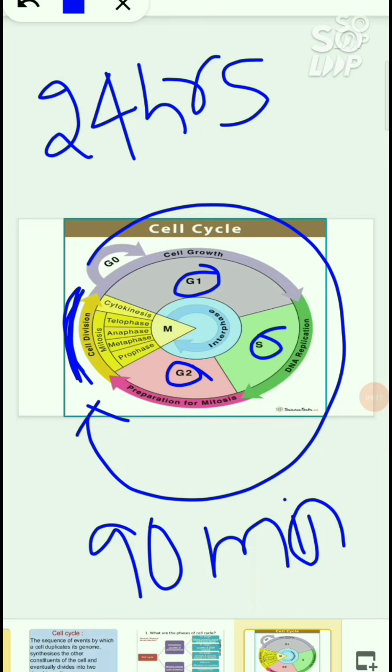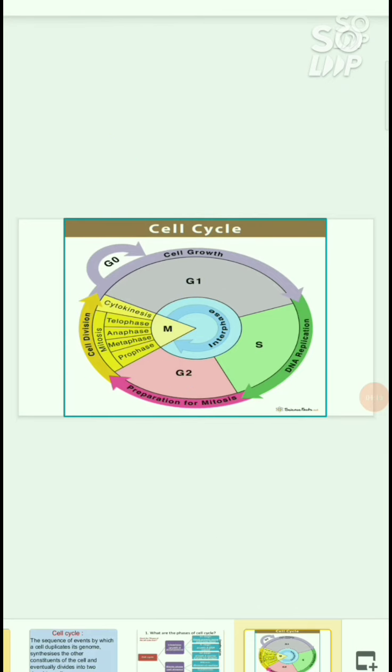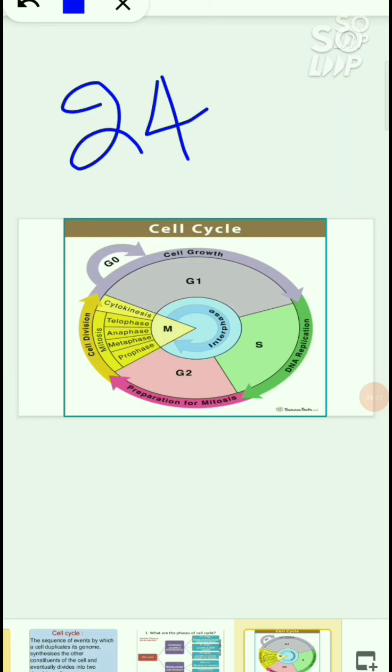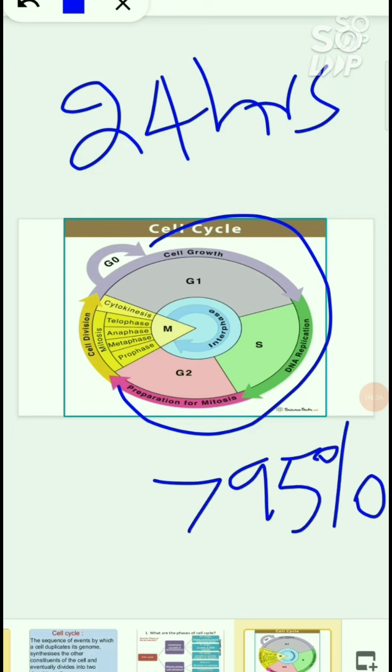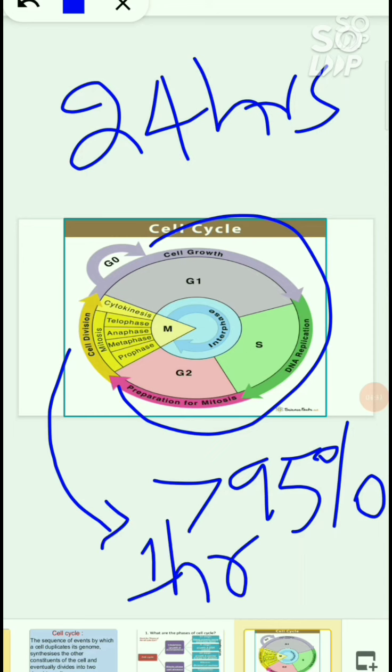Here we are discussing the eukaryotic cell cycle. We can take human cells as an example. For human cells, a 24 hours duration of cell cycle is present. In this 24 hours duration of the cell cycle, the interphase is more than 95% of the duration of the cell cycle. The cell division is only about 1 hour. So we can say that the interphase is the longest phase and cell division is the shortest phase. So these durations are important for the competitive exams.